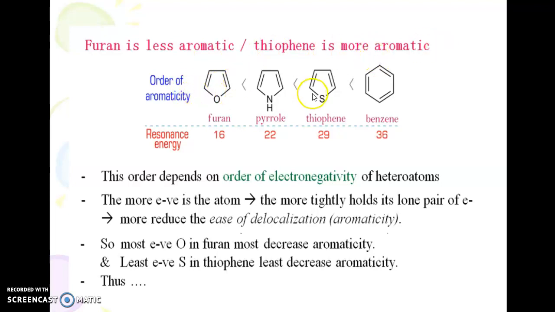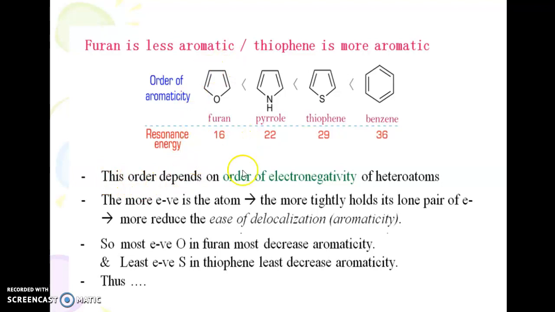So this is the order of reactivity of all these 5-membered heterocyclics over benzene. That is, furan is more reactive than pyrrole, which in turn is more reactive than thiophene. This is the order of reactivity. Furan is less aromatic when compared to pyrrole. Pyrrole is less aromatic when compared to thiophene. Thiophene is more aromatic when compared to furan and pyrrole.